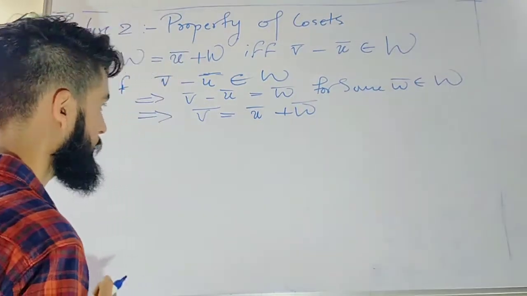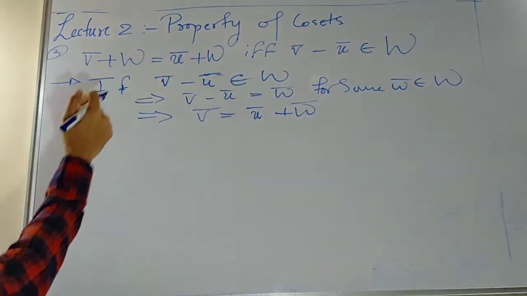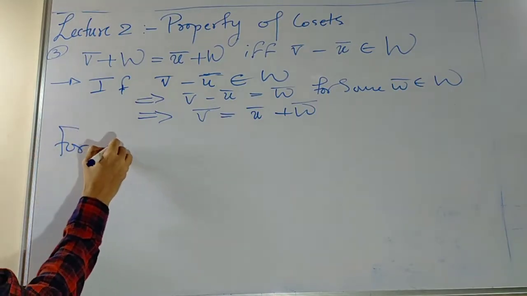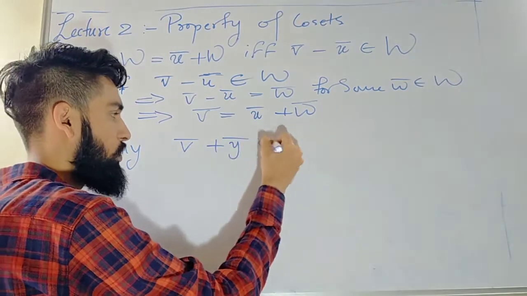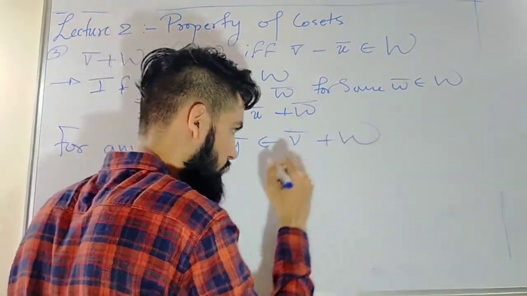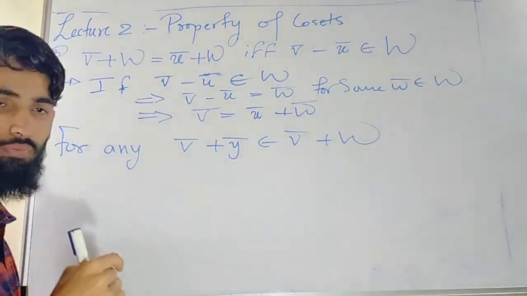Correct? Okay. So after this I will consider any element from this. For any v̄ + ȳ from v̄ + W, I want to prove this v̄ + ȳ is an element of ū + W.